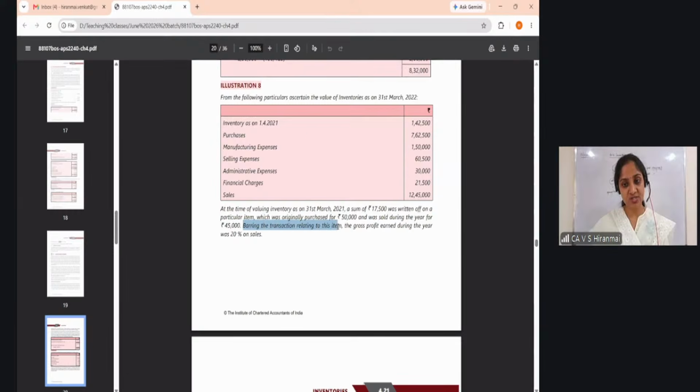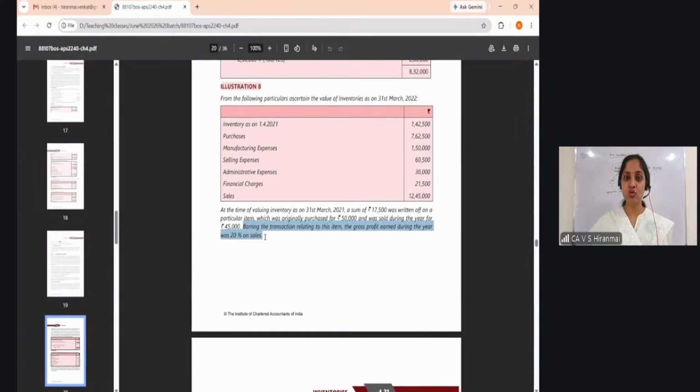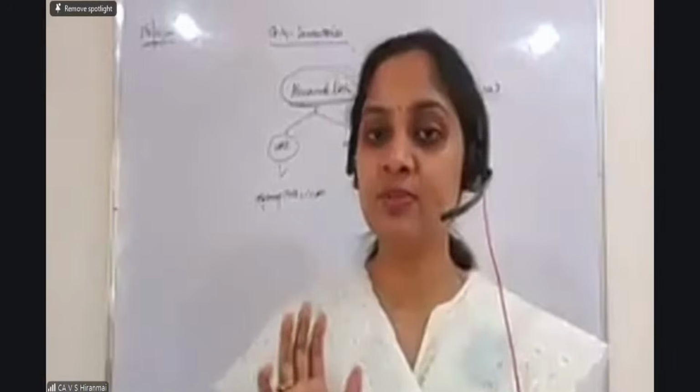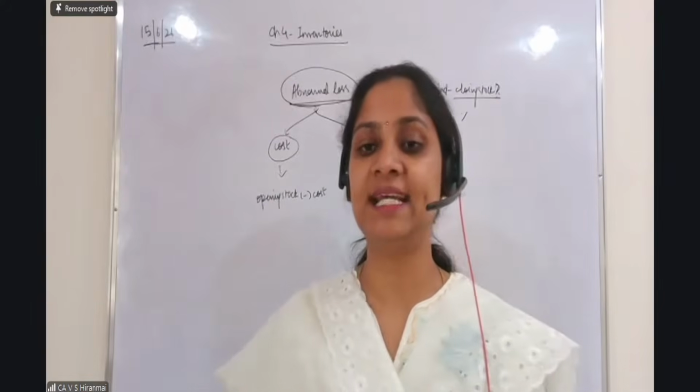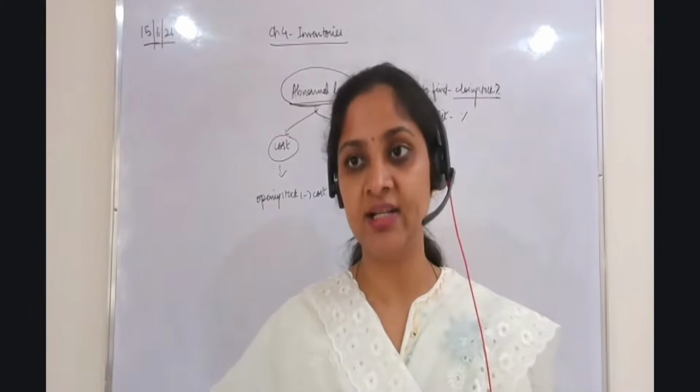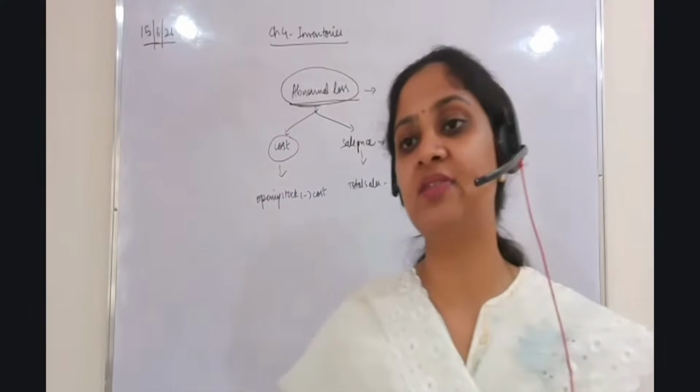Bearing this transaction, the gross profit earned during the year was 20% on sales. So you are asked to find out the value of the inventory, which is the closing stock. Everybody with me? This is the next example that we are getting here.